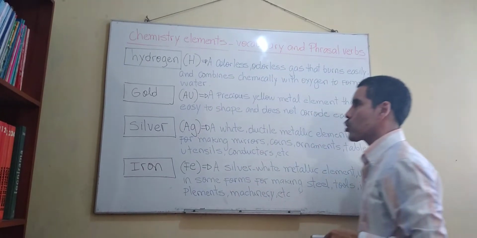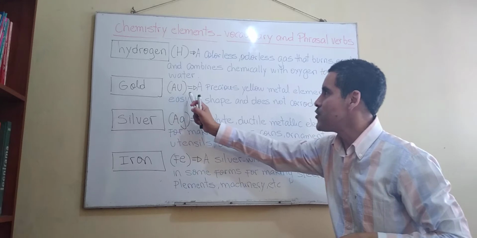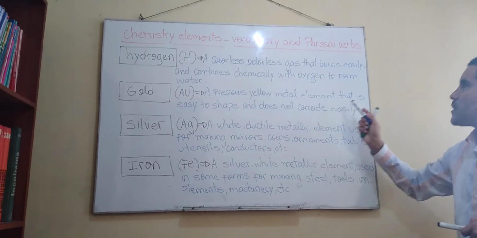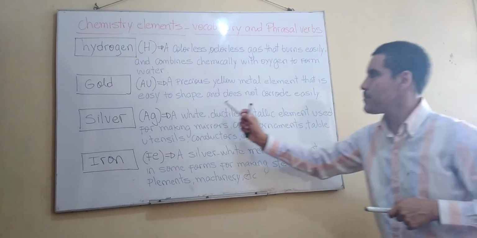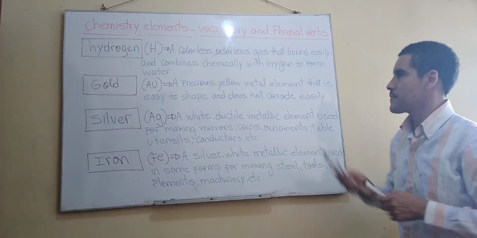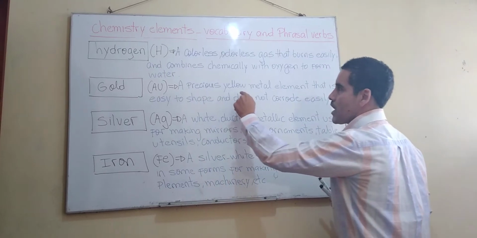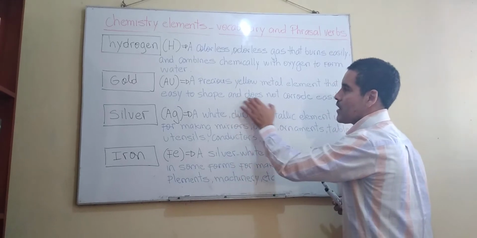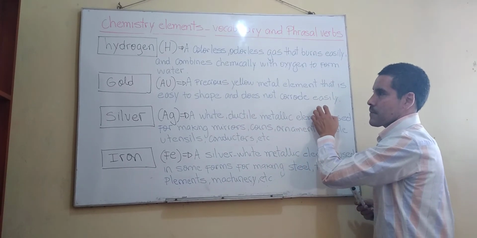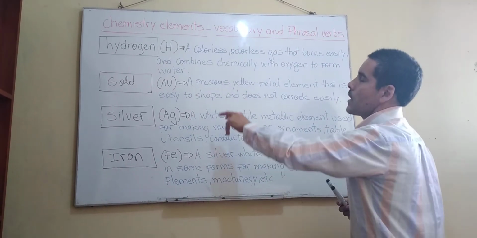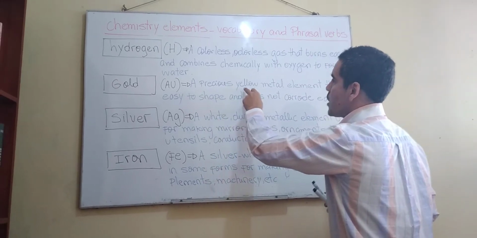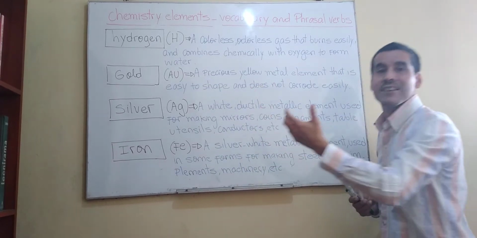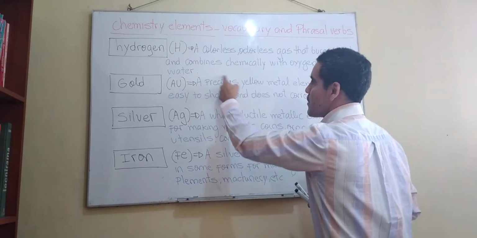Gold, what's the definition for gold? The symbol, AU. Okay, let's read. A precious yellow metal element that is easy to shape and does not corrode easily. What are we saying here? Let's see. A precious yellow metal, right? Yellow, the color, right? The color. That's good. Precious.